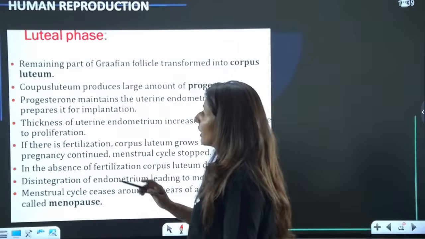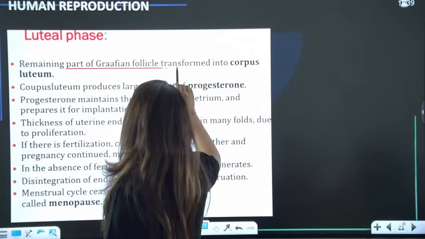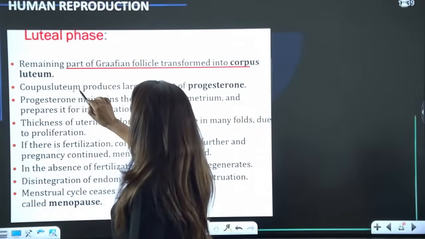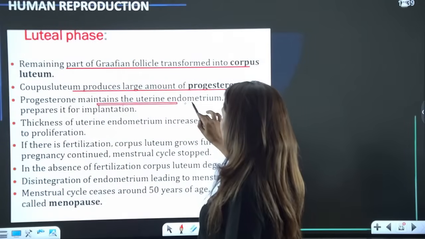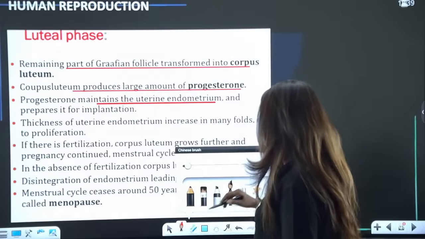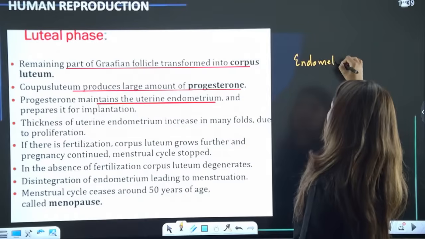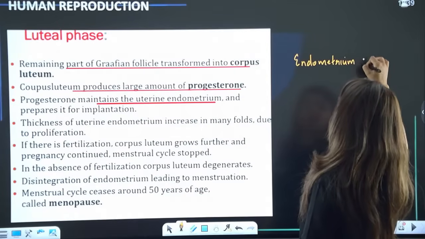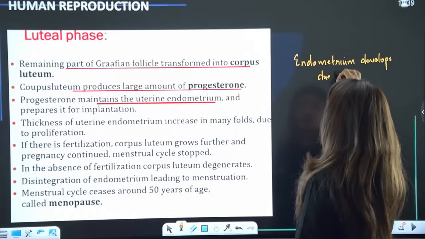And then we have the luteal phase. The remaining part of the Graafian follicle transforms into corpus luteum, which produces large amount of progesterone and it maintains the uterine endometrium. Now see, remember, endometrium develops due to estrogen. Endometrium develops due to estrogen.